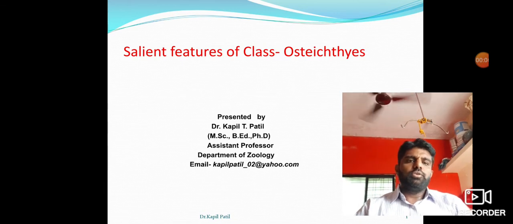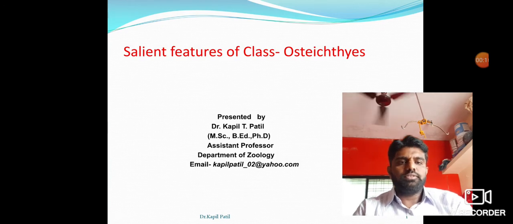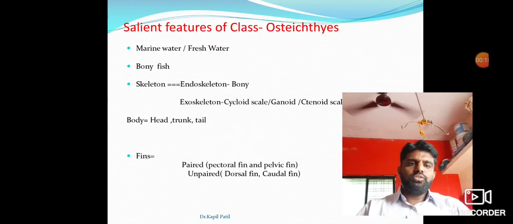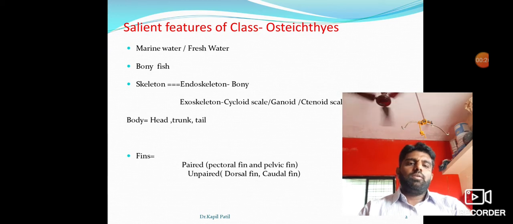In the previous video, we discussed the salient features of class Chondrichthyes. Now we will discuss the general characters of class Osteichthyes. Osteichthyes is nothing but the bony fish. They are commonly known as bony fish because their endoskeleton is made of bone.